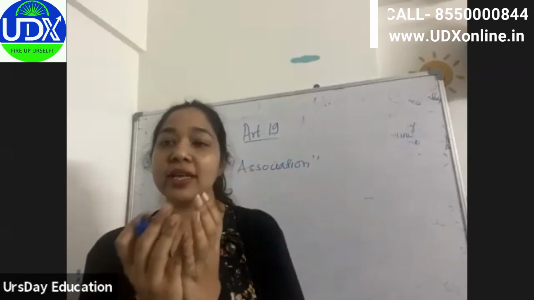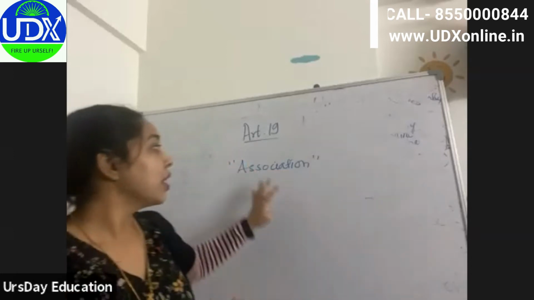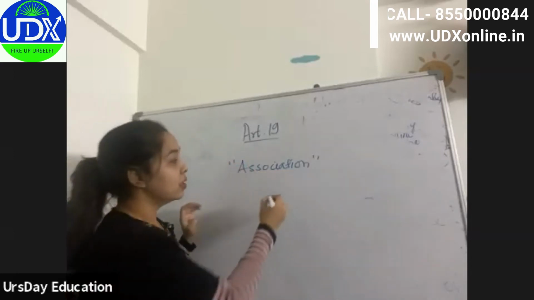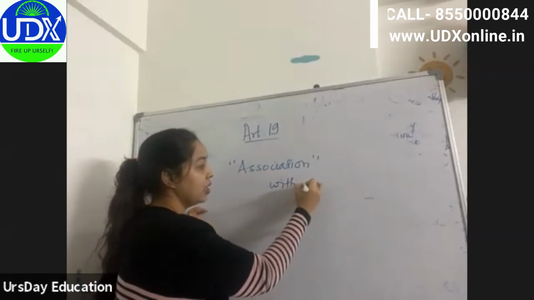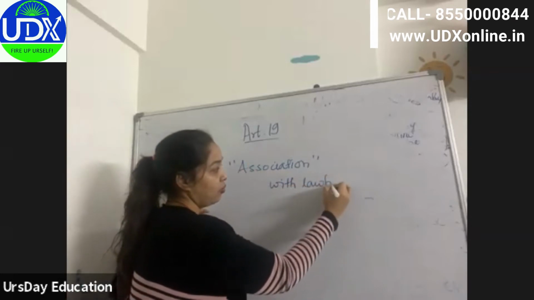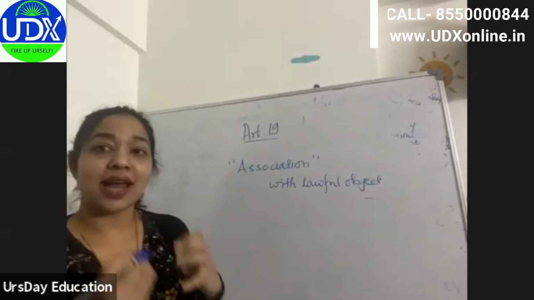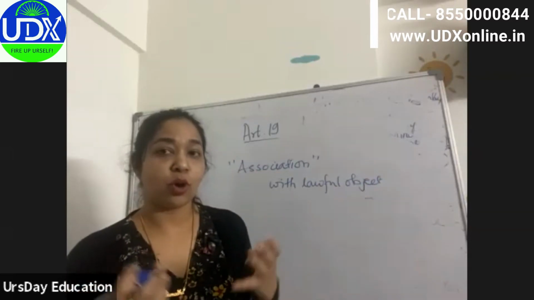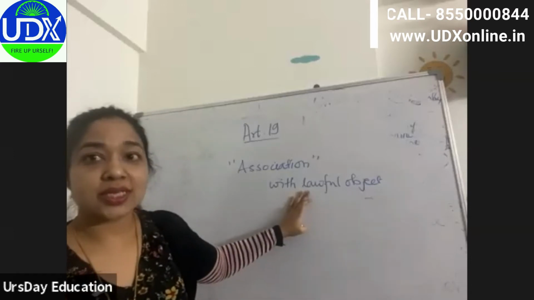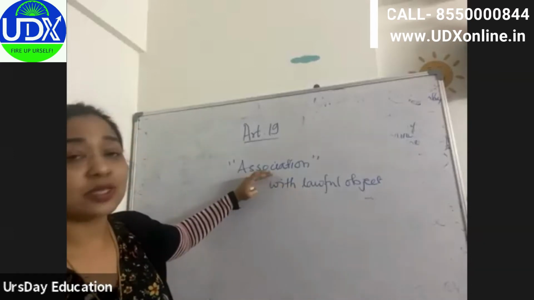Any body that you're organizing, with a lawful object, obviously. So here your object is to conduct the graduation program of your school or college. If you are doing something like that, it will come under association.